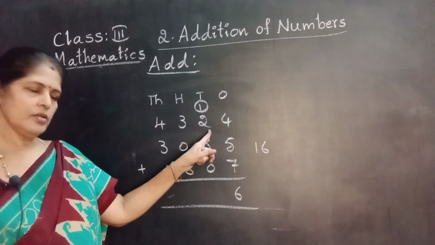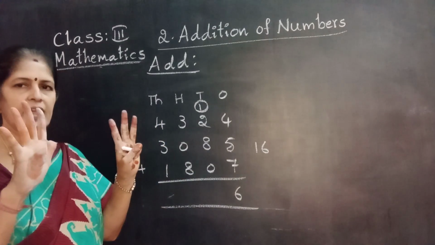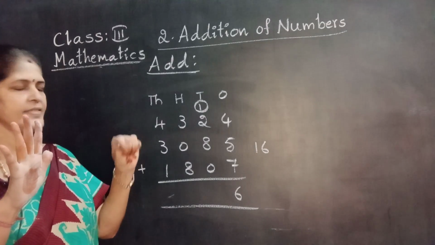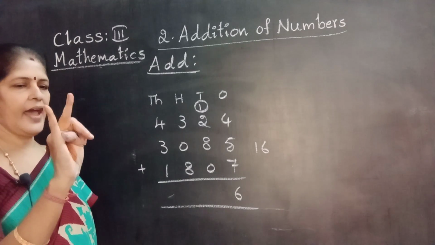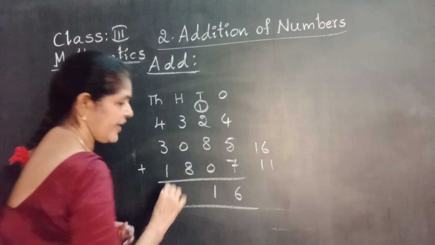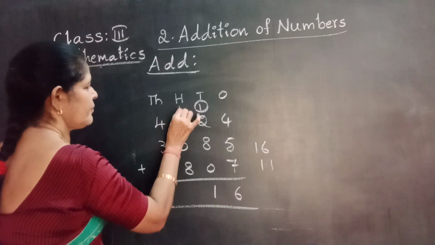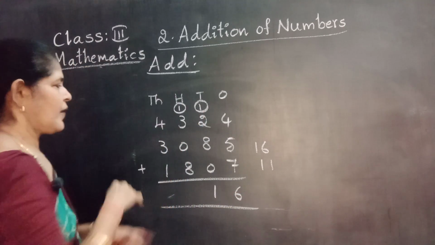1 plus 2, 3. 3 in the mind. Take 8 fingers. 3 after. 4, 5, 6, 7, 8, 9, 10, 11. Right side. 1 right in the ones place. Here split the number. 1's place number here, 10's place number carry forward to 100's place.